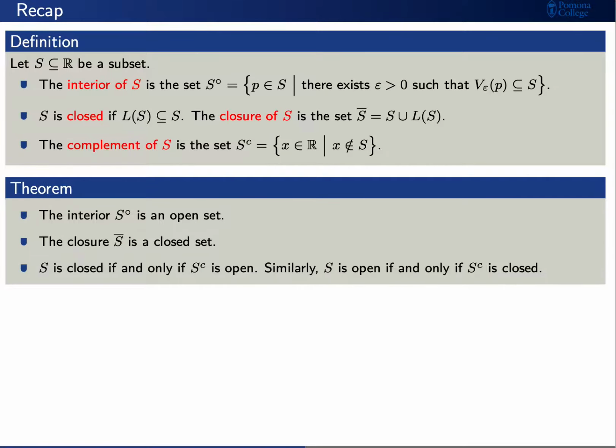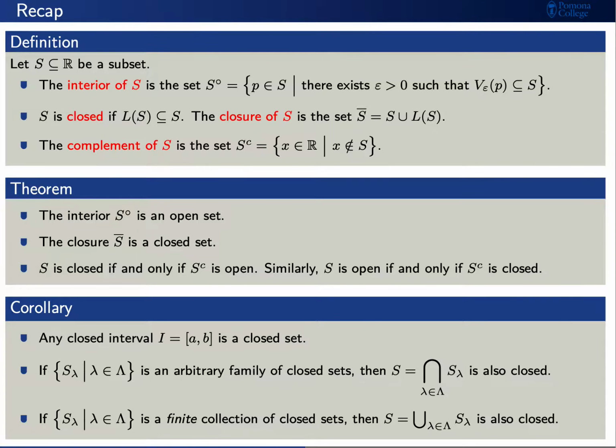We have a theorem that explains the properties of these three. First, the interior S circle is an open set. Next, the closure S bar is a closed set. Next, S is closed if and only if its complement S^C is open. Similarly, S is open if and only if its complement S^C is closed.